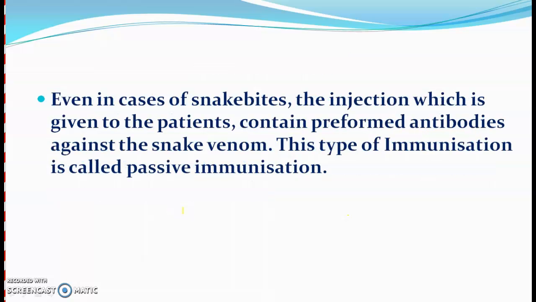Even in case of snake bites, the injection which is given to the patient contains preformed antibodies against the snake venom. This type of immunization is called passive immunization because ready-made antibodies from other organisms are injected to a particular person, or the person who is having snake bites or some deadly diseases.